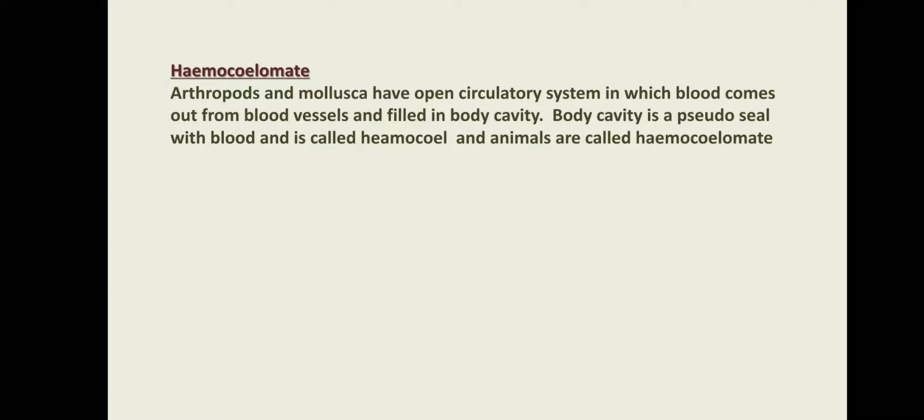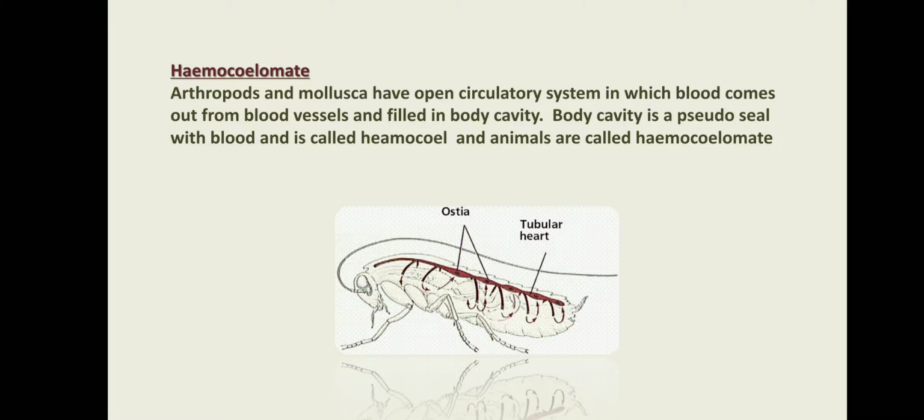Platyhelminthes is one example. Hemocoelomate: we know that Arthropoda and Mollusca have an open circulatory system, and due to the open circulatory system, blood comes out from the blood vessels and fills the cavity. Hem means blood, coelom means cavity. So this blood-filled cavity is called hemocoel, and these animals are called hemocoelomate, blood-filled cavity animals. This is an insect. All the insects are hemocoelomate. And Mollusca means octopus, Pila, Unio.